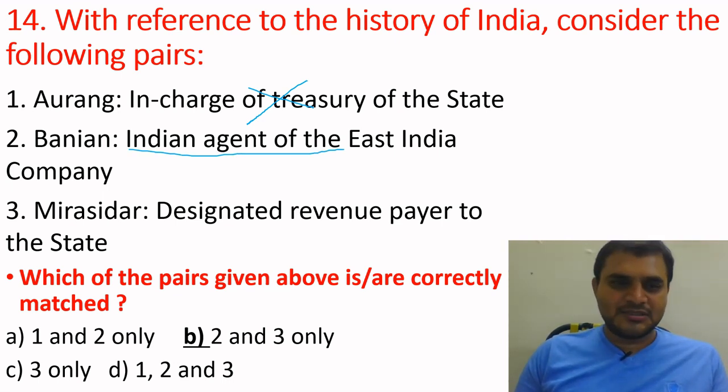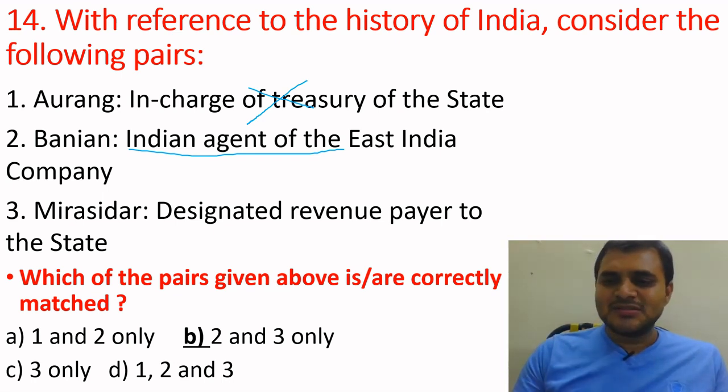So, an Indian agent of the East India Company, this option is correct. Mirasidars. In the Persian language, mirasi means inheritance, and these mirasidars were the revenue payers to the state.